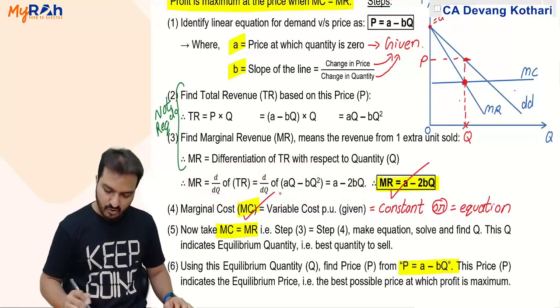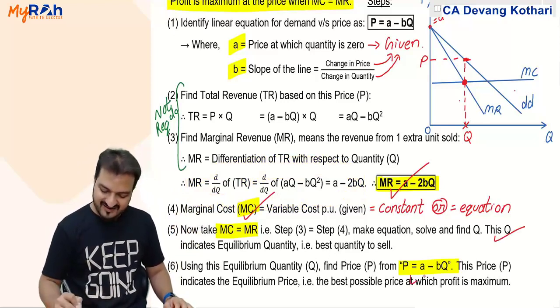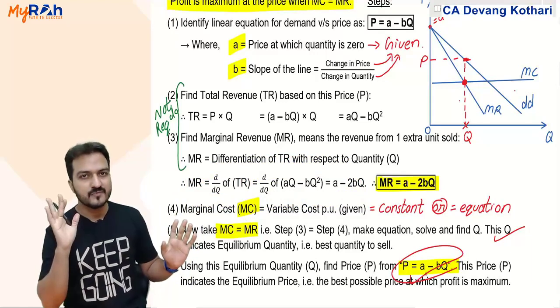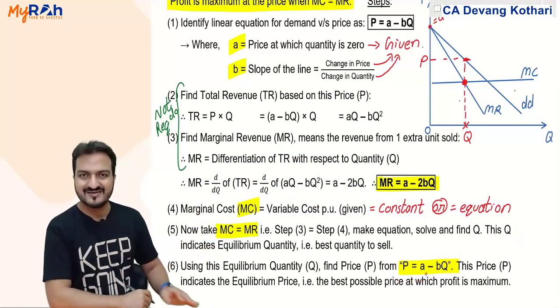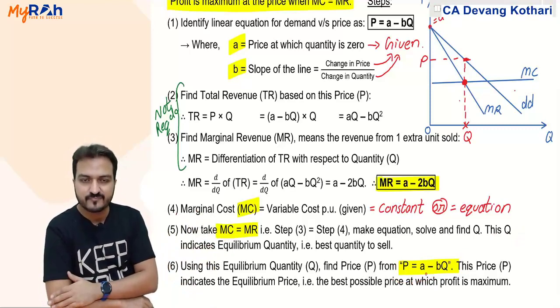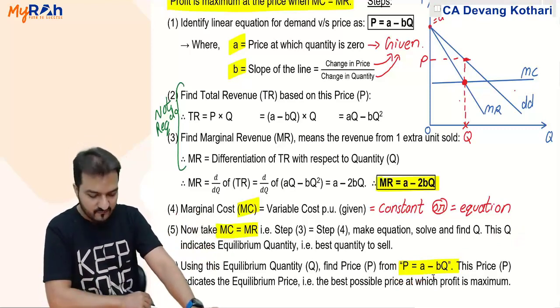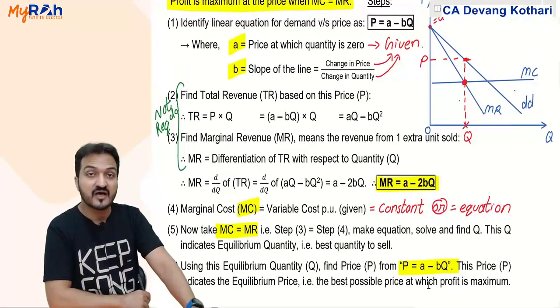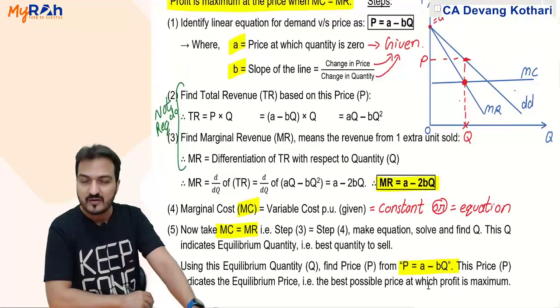Equate that with marginal cost, find the quantity, and put that in the price equation to find the price. Done? Yes, this is what we had done in some practical questions in class. You can refer to the classwork practicals for that if you need help. But this is pretty famous and it has been asked many times in the exam.